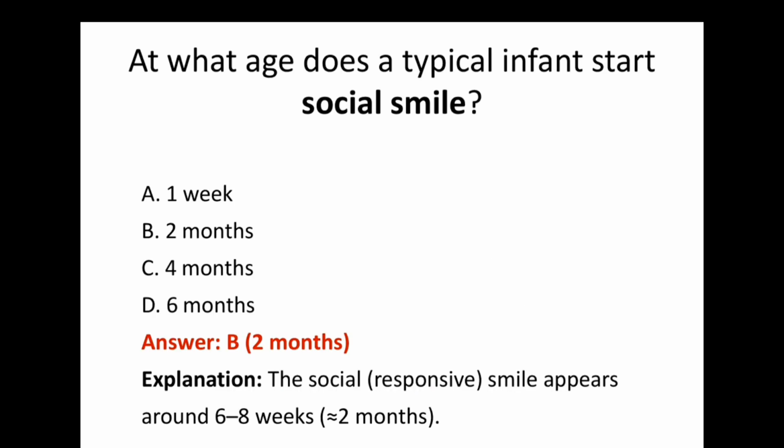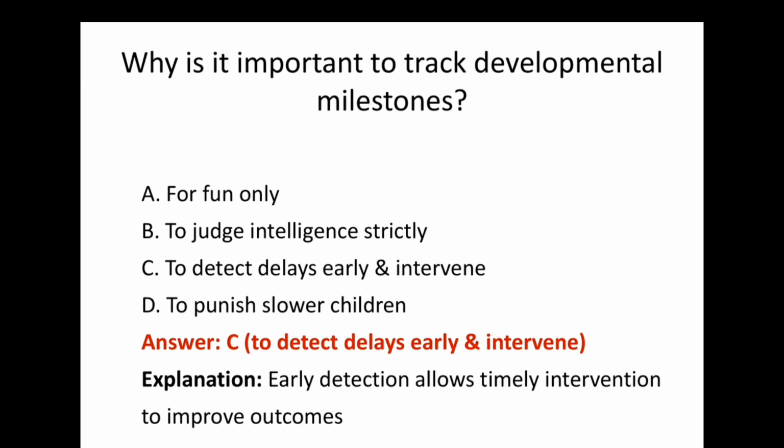At what age does a typical infant start social smile? And the answer is option B. At 2 months, the infant starts social smile. Then, the next question. Why is it important to track developmental milestones? For detecting delays early and for giving intervention, it is important to track the developmental milestones in children.